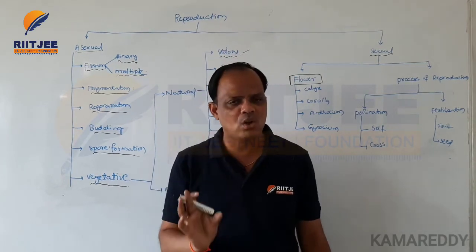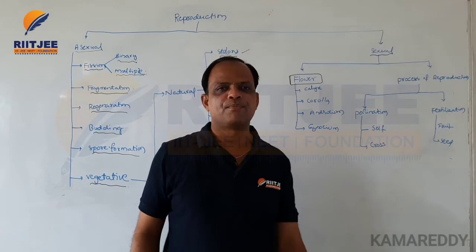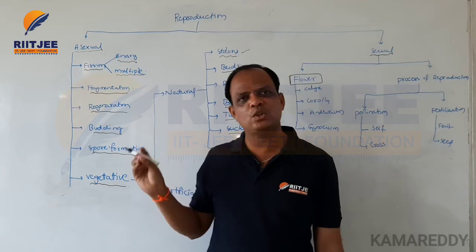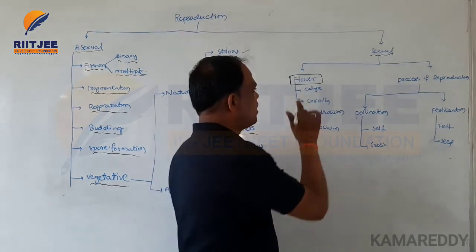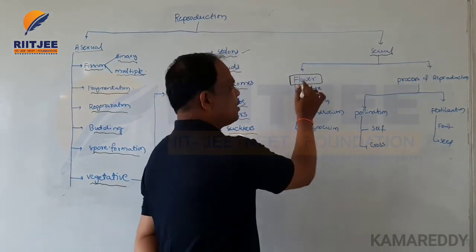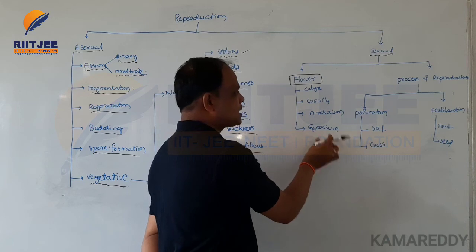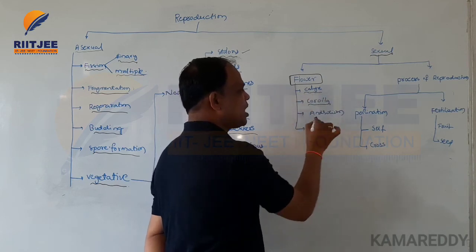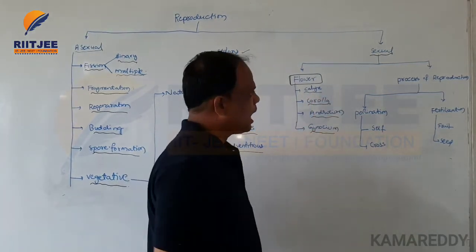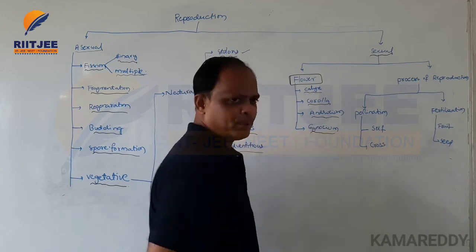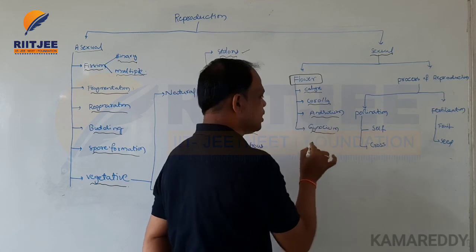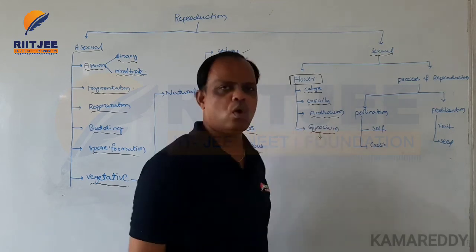Bisexual means both androecium and gynoecium are present in the flower. The flower contains four parts: calyx, corolla, androecium, and gynoecium. The androecium is the male reproductive organ, and the gynoecium is the female reproductive organ.